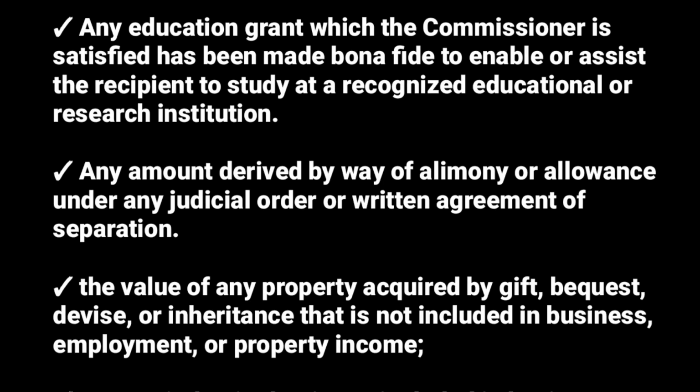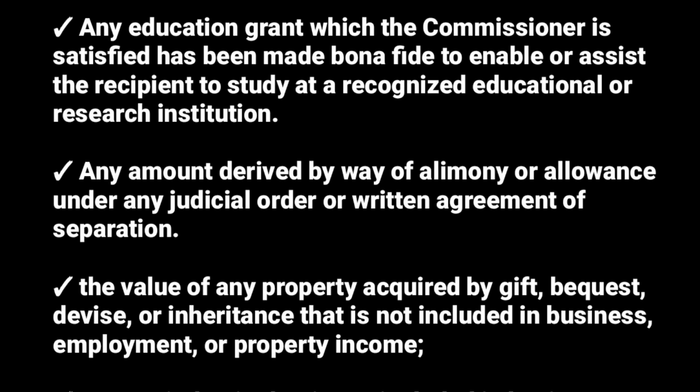Then any amount derived by way of alimony or allowance under any judicial order or written agreement. Any amount derived by alimony means contribution. Any amount derived by contribution, when they've just given it to you, is not taxed for income tax purposes.